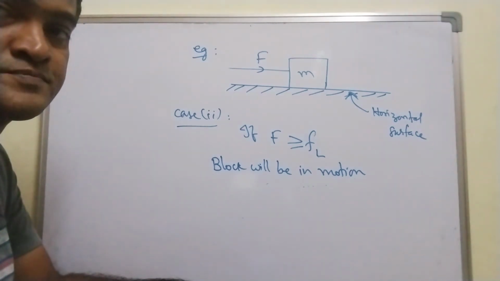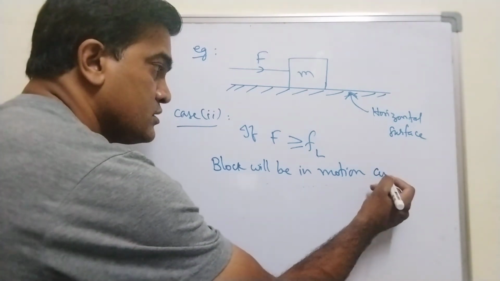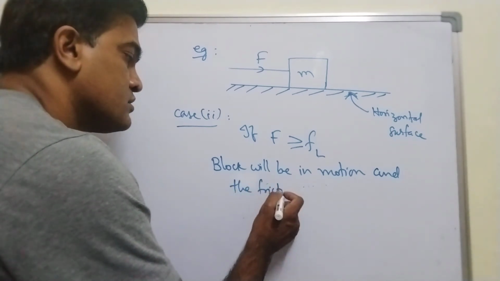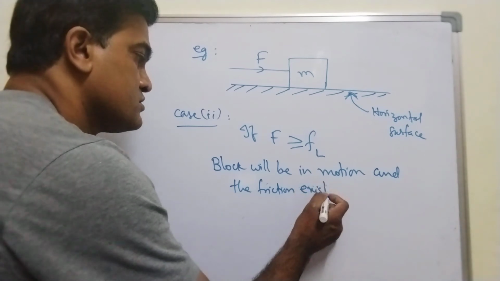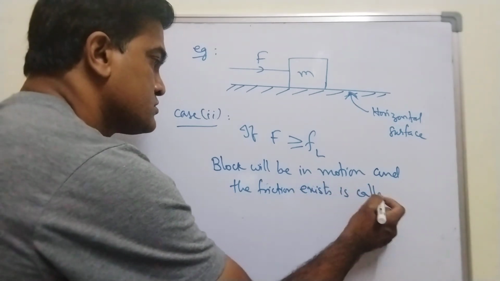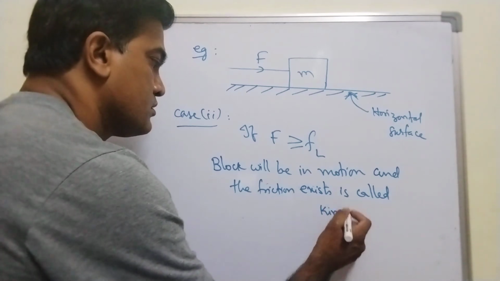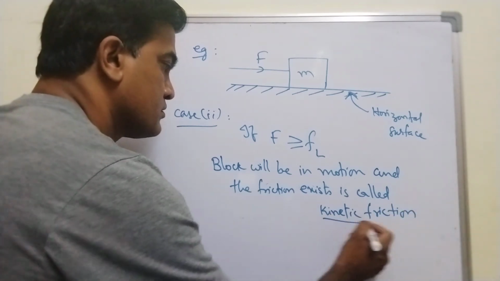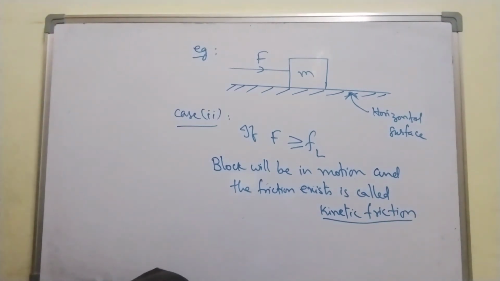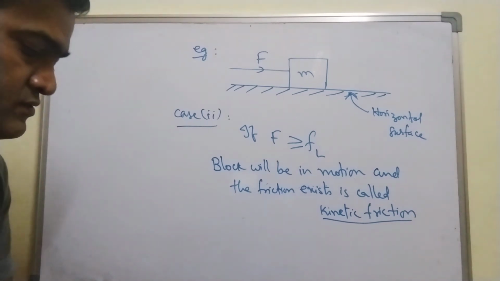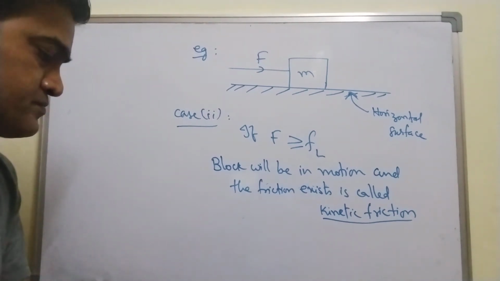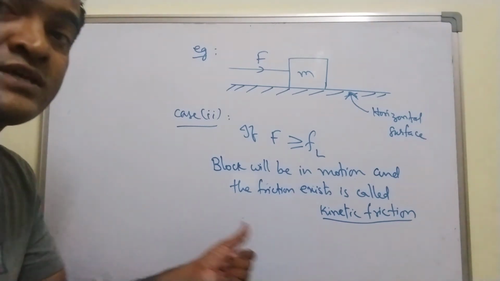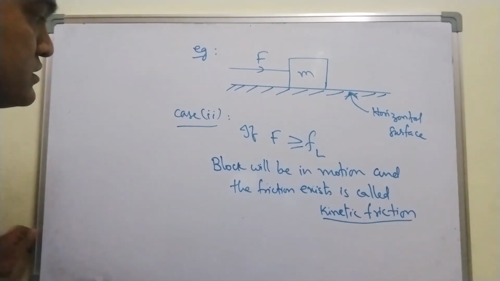Whenever the block is in motion, the friction that exists is called kinetic friction. Fine. So in this case, when it is kinetic friction, I have to show the kinetic friction as well.